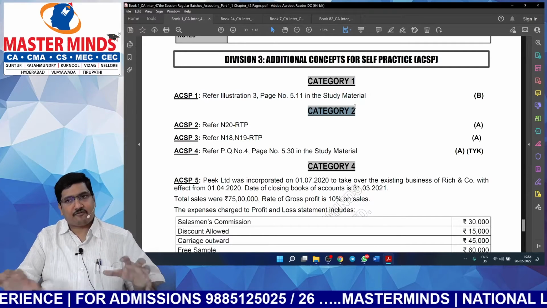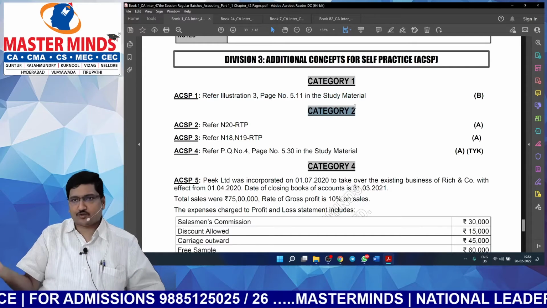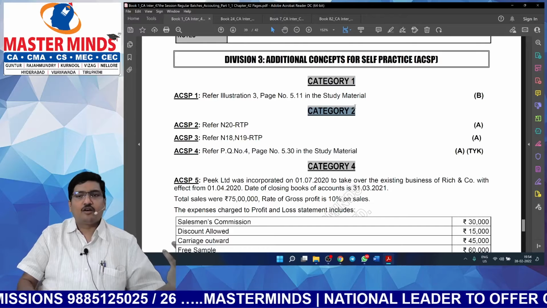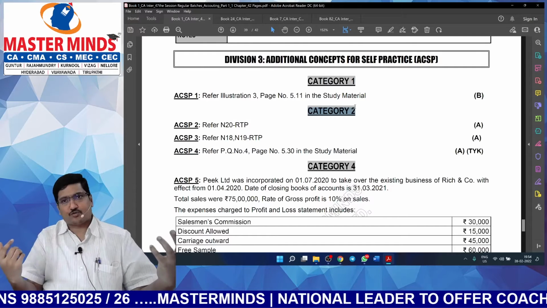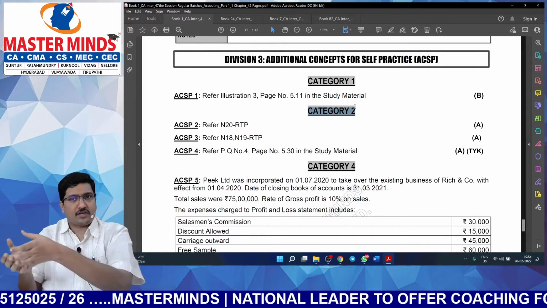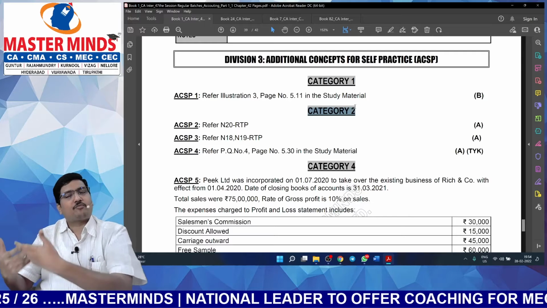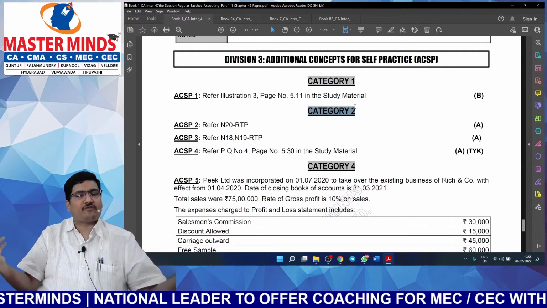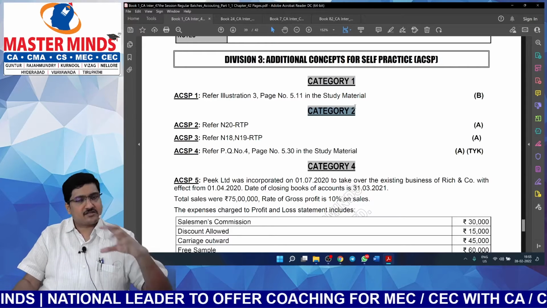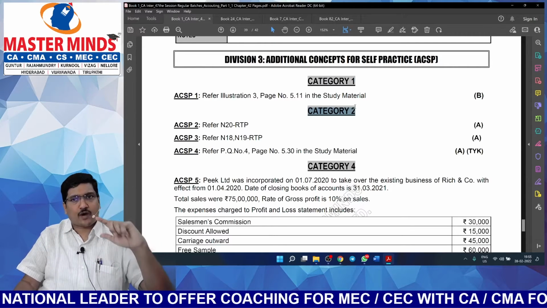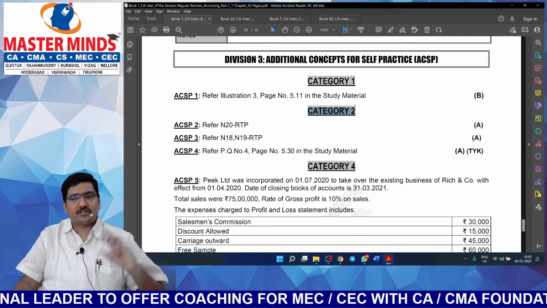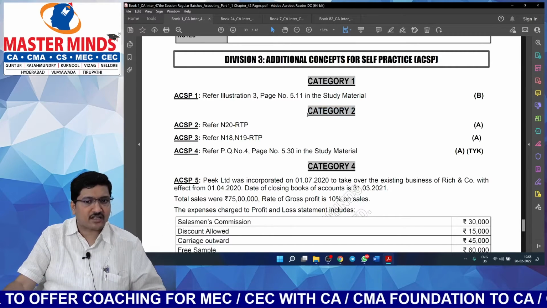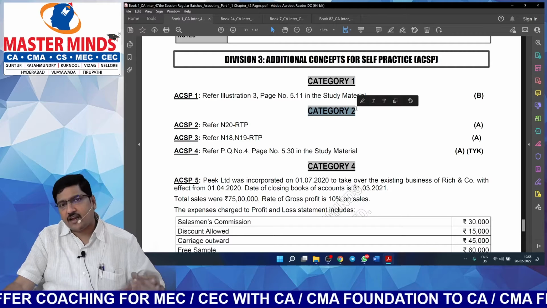See, you can find similar problems in ICAI sources. Let us assume you will find one problem in study material, one problem in study material practice questions, a similar problem in RTP, a similar problem in MTP, a similar problem in previous exams. Is it really required for me to include all these 5 problems? No. It is sufficient to include one in CRD, one in assignment. What shall I do with the remaining 3 problems which are very much similar? I have listed them under the heading ACSP category 2.